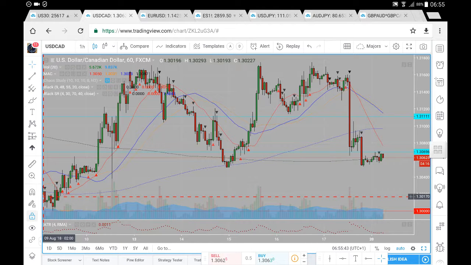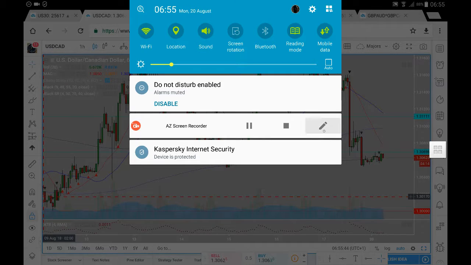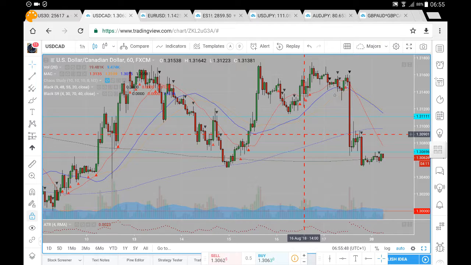So this is just a CAD analysis for Monday the 20th of August, and now let's have a look at prices and where prices may likely go. Previously we've had this move to the upside, encountered resistance in around that 3160. We've had a deep retracement down towards this 200 period average, from which we've held support.